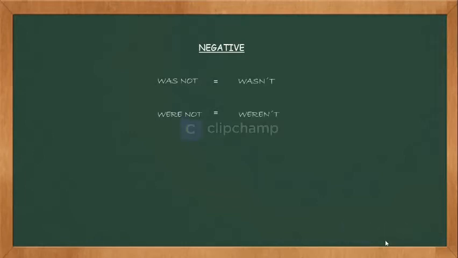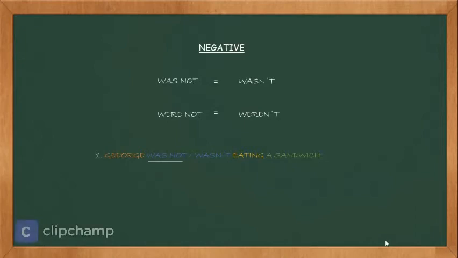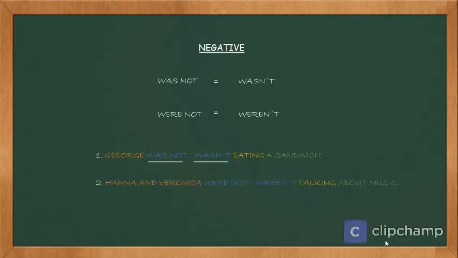Let's see some examples. George was not or wasn't eating a sandwich. Here we observe was not as the long form or wasn't as the short form. Remember that we can use either form, so we can say George was not eating a sandwich or George wasn't eating a sandwich. The next example says Hannah and Veronica were not or weren't talking about music.